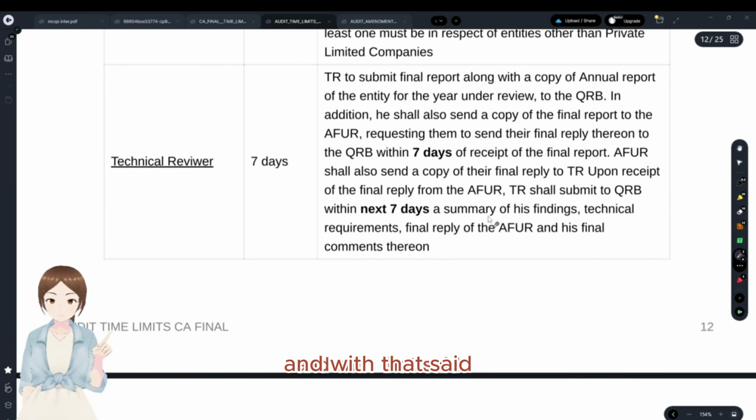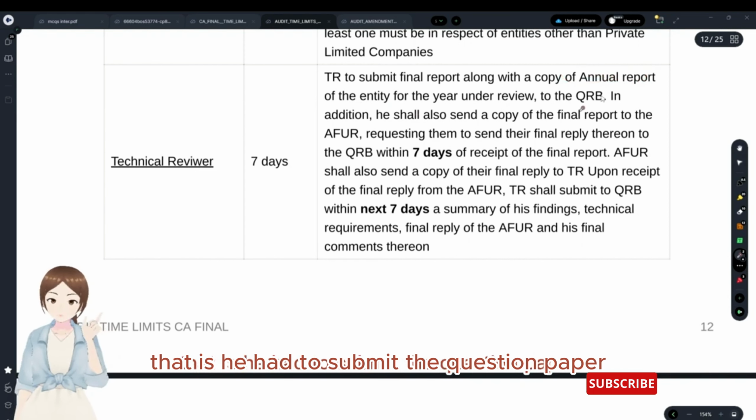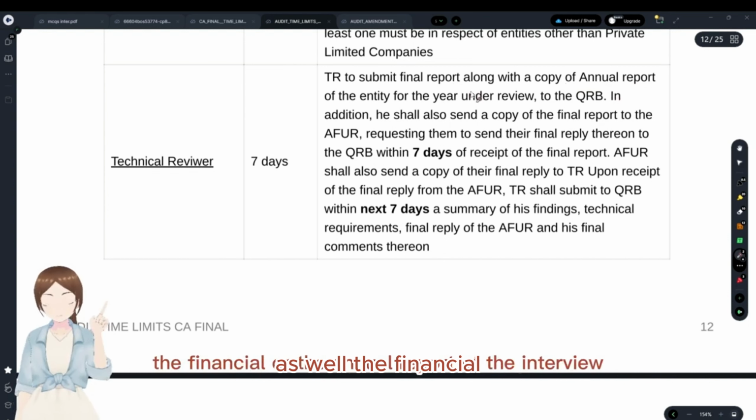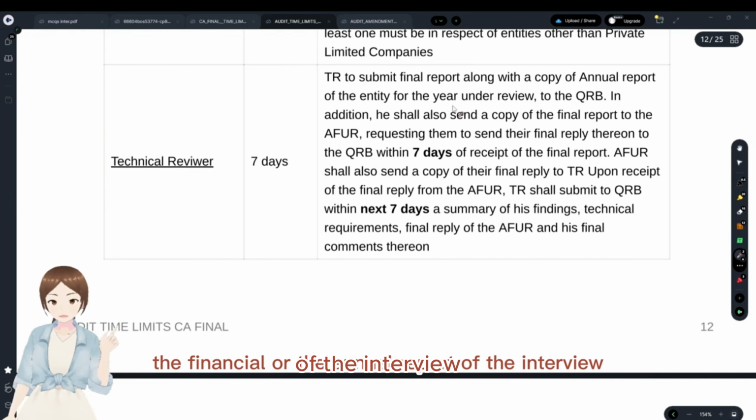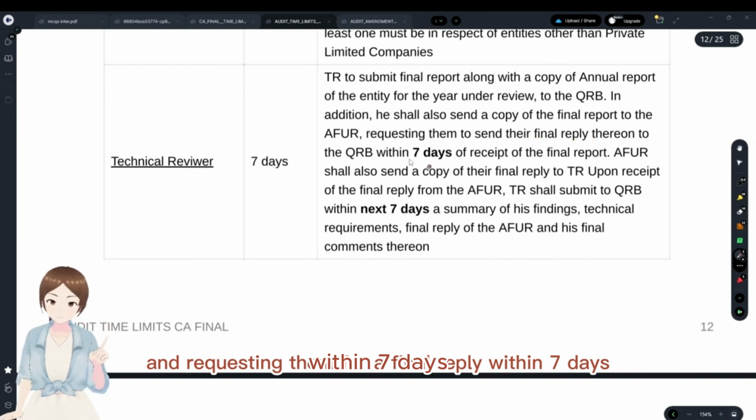He has to submit that final report to the quality review board along with a copy of the annual report of the entity. That is, he has to submit the question paper with his answer sheet. Think of it like that. He has to submit the annual report of the entity for the year under review, and the final report. In addition, he shall also send a copy of the final report to the audit firm under review, requesting them for a final reply within 7 days.